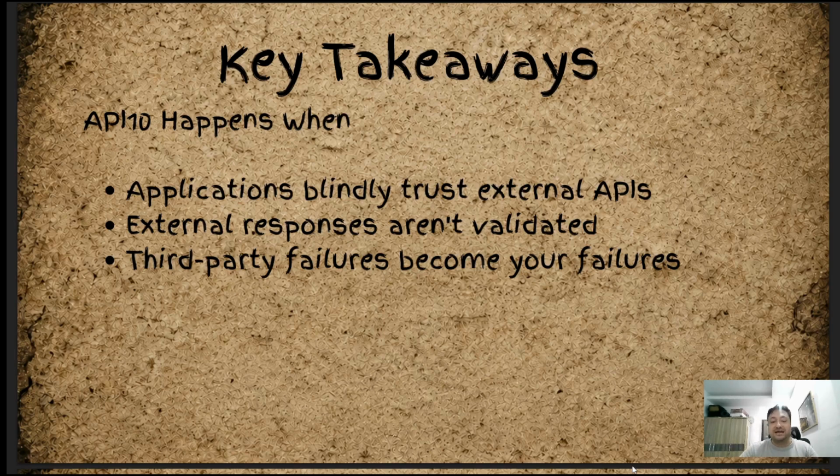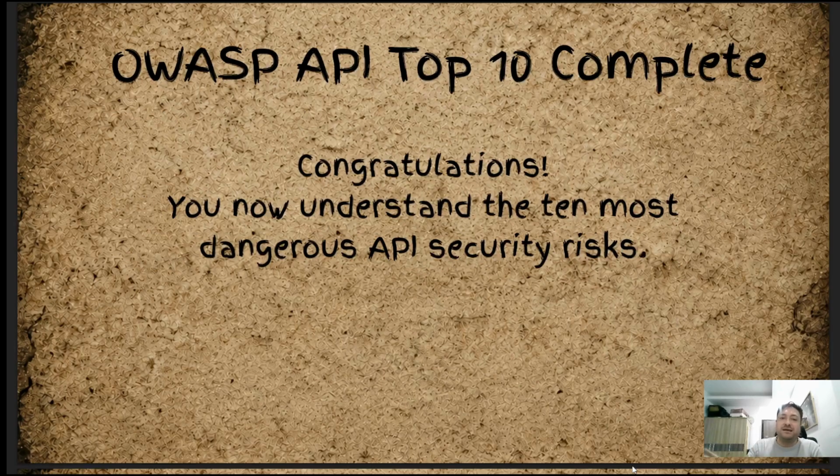So this is kind of what's happening, and I hope that you took away some useful information. So if you made it this far, congratulations. We've now completed the top 10 API of OWASP. So now, let's go through a web application that I built, and we will go through something we call unsafe consumption of API. So if you guys are ready, let's go.